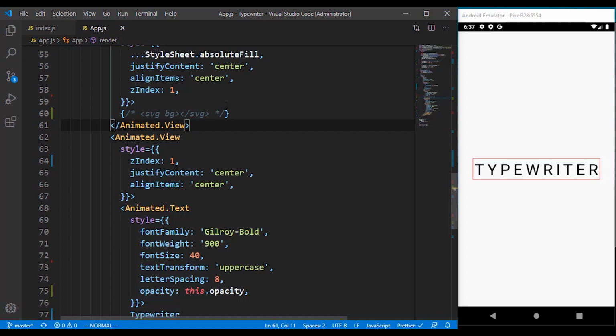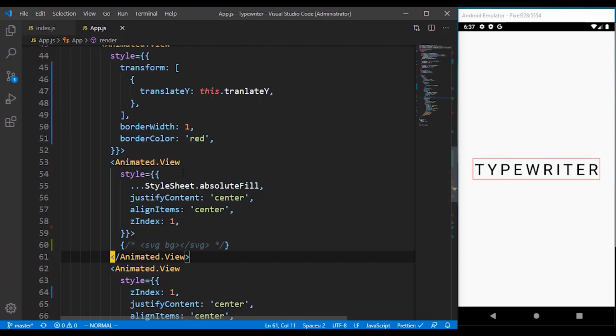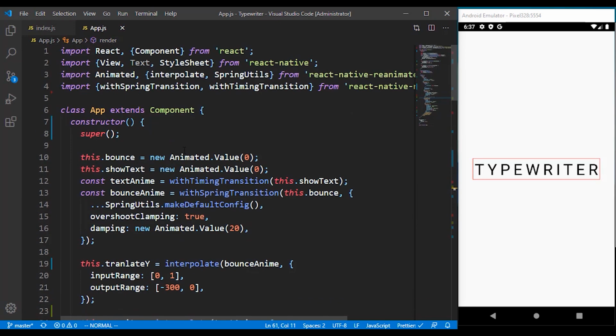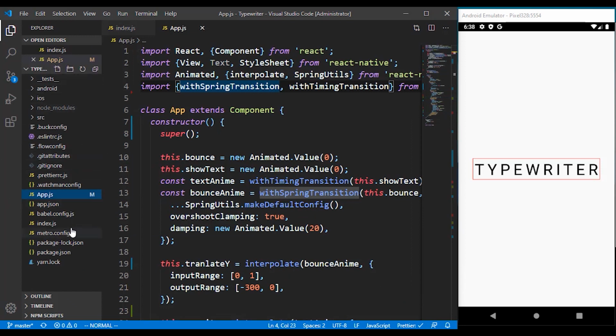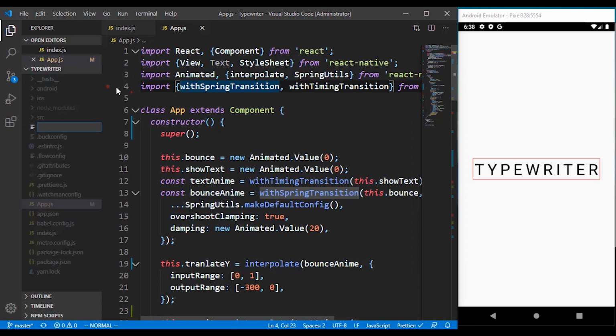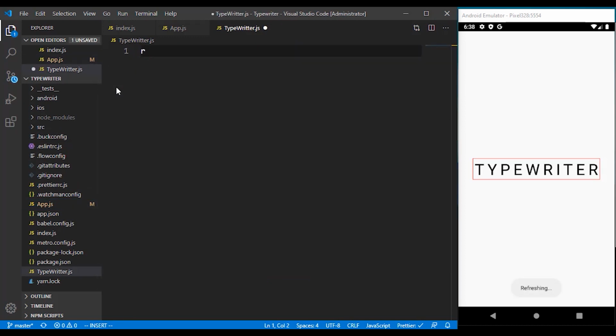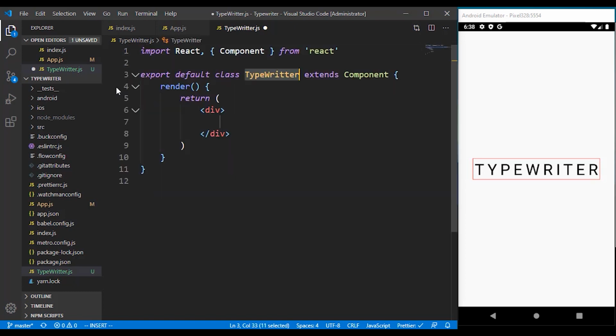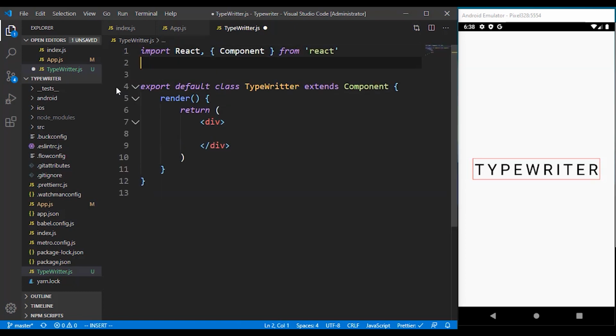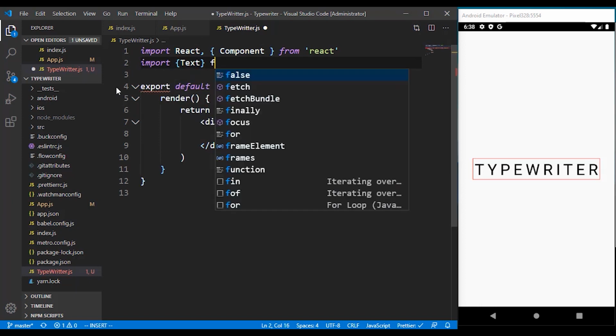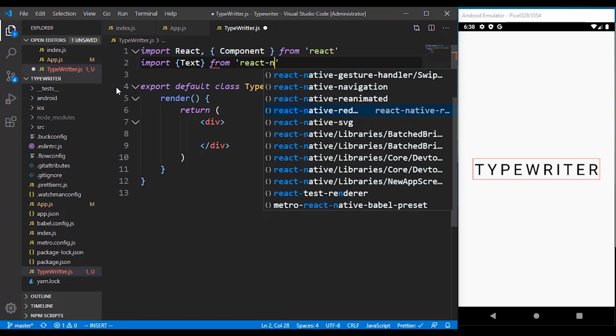The next thing we are going to do is create a couple of files. There are two files we are going to create. I think maybe one. Okay, so right now, let's go ahead. At the root of our app project, we have to create a file called Typewriter. I'm just going to use the rncc snippet and hit tab to create a simple class-based component. So I'm going to import Text from React Native.